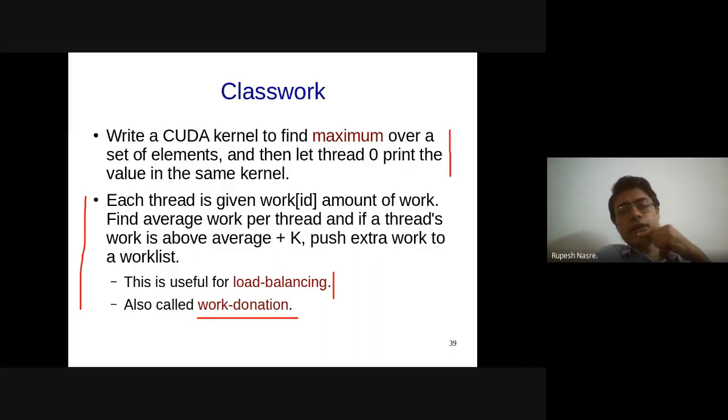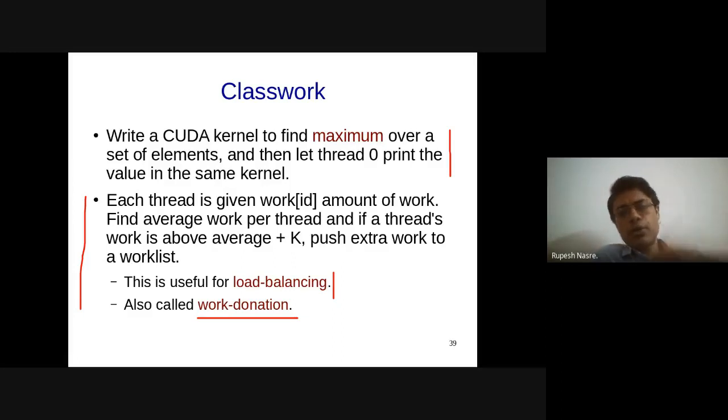Alternatively, you can let every thread compute its average work. That is also okay, since the computation is small, sum divided by n. So we can actually remove that condition, id equals 0. Let every thread have a local variable average_work and compute it.